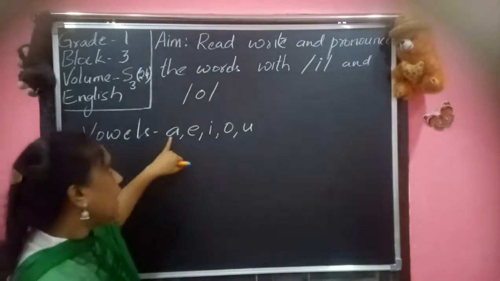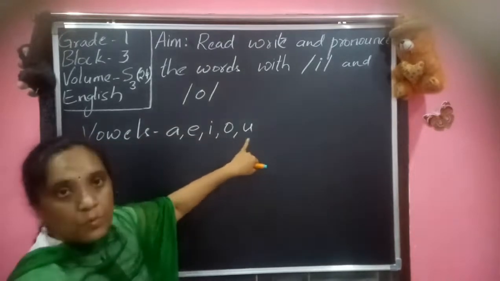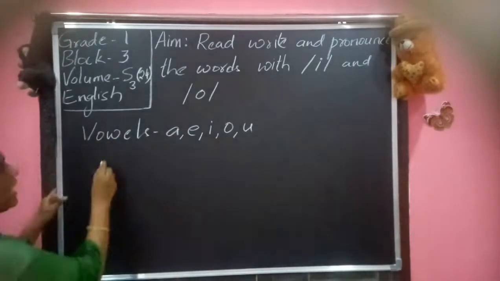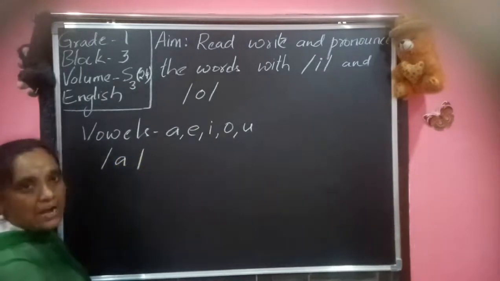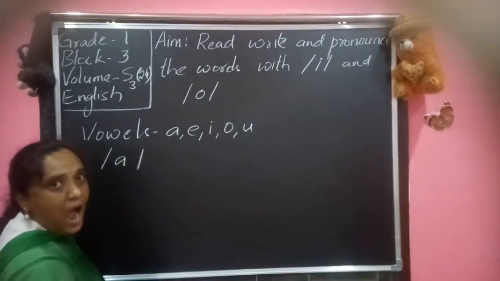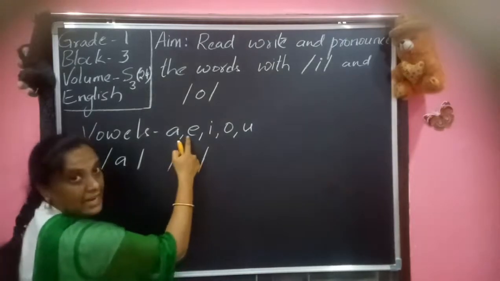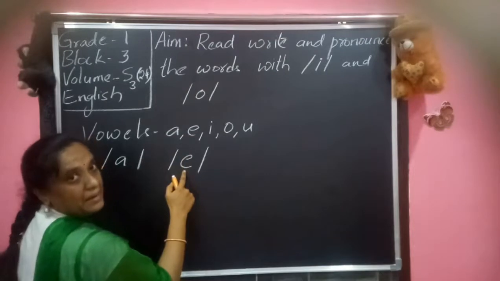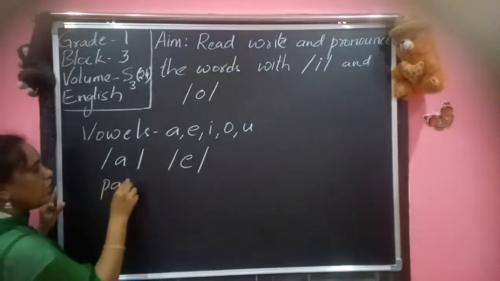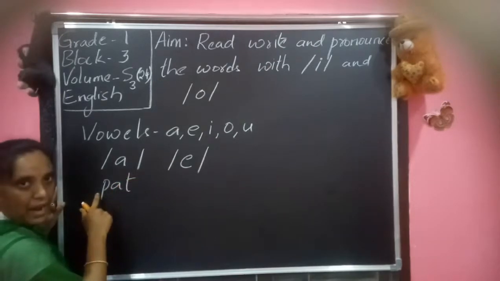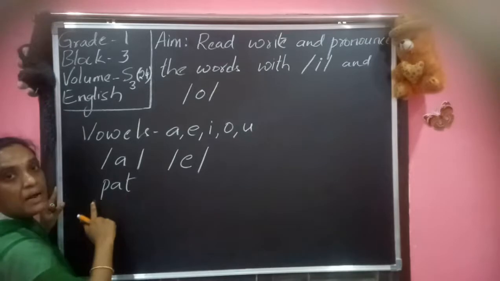alphabets, we call them A, E, I, O, U. But when we write them using two slashes like this, we call it A. What sound is it? A. This is E and this is A. If you observe, we don't call it Pa, A, T. We call it pat.